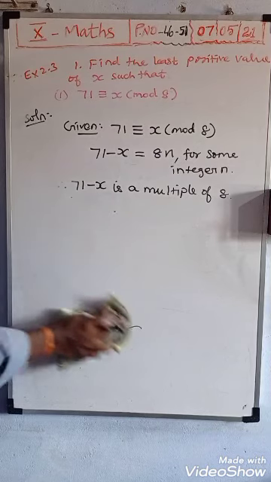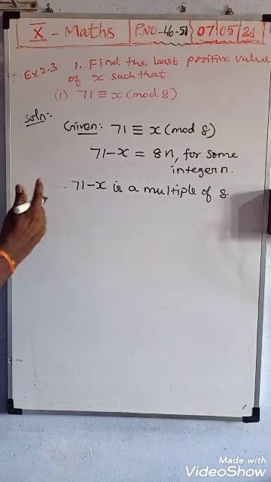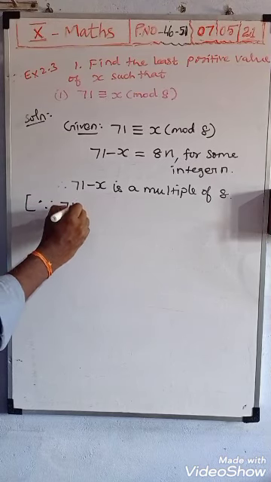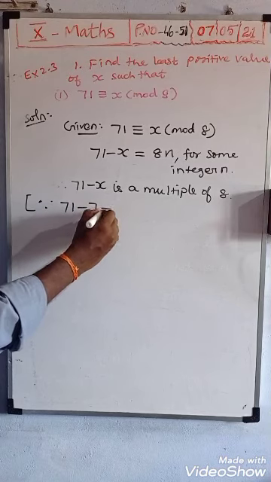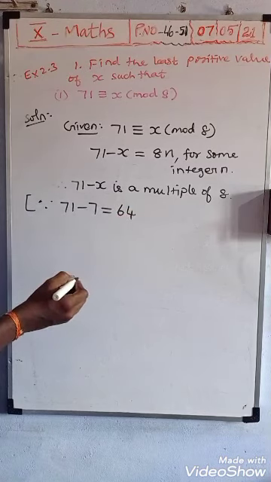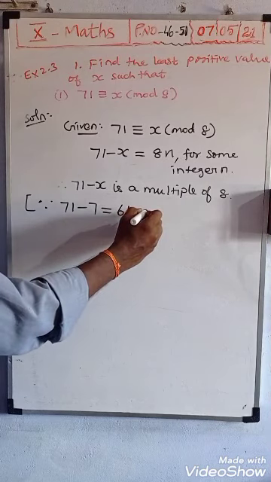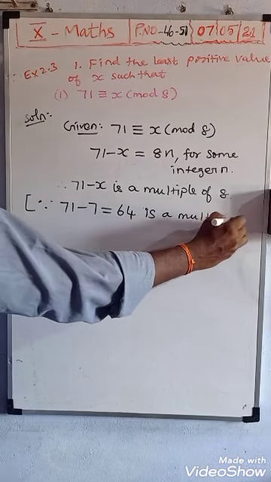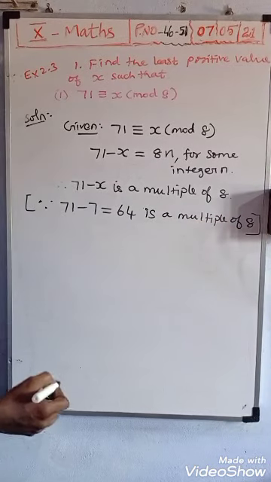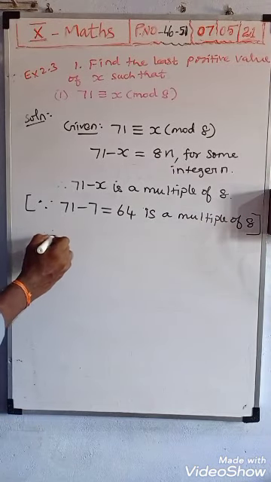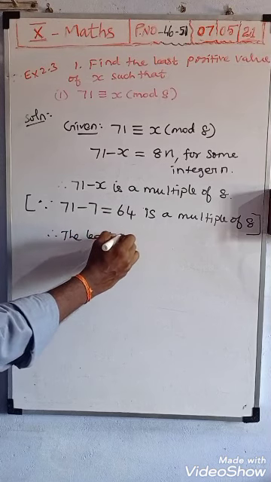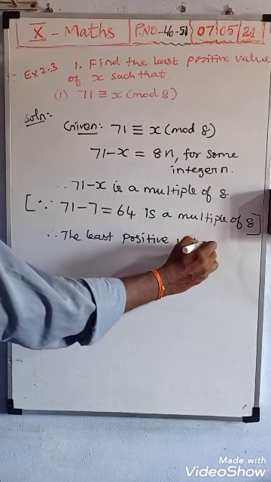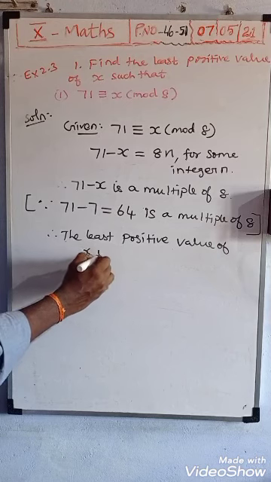Therefore, since 71 minus 7 is equal to 64, which is a multiple of 8, the least positive integer value of x is 7.